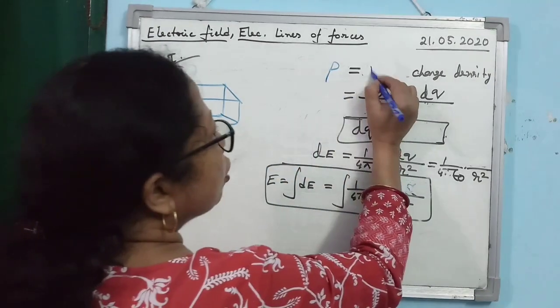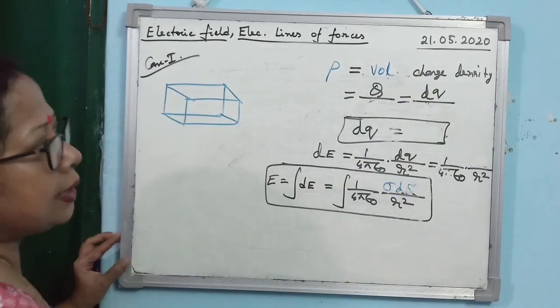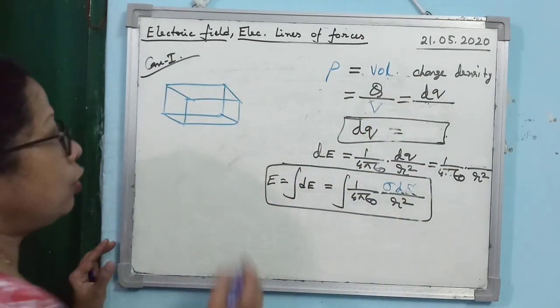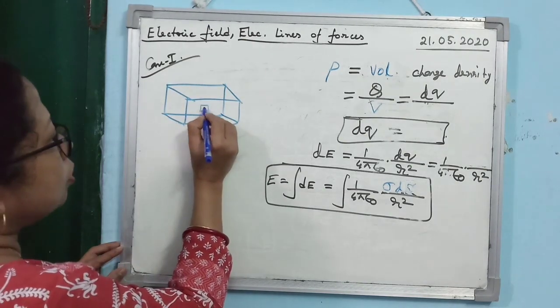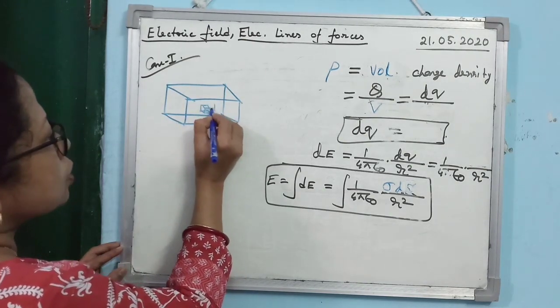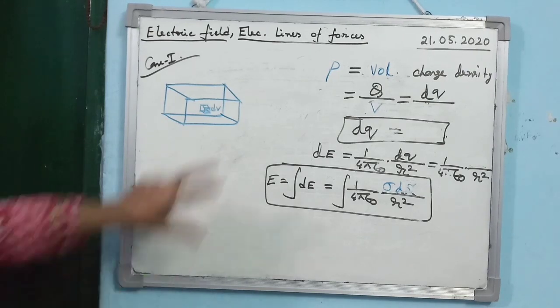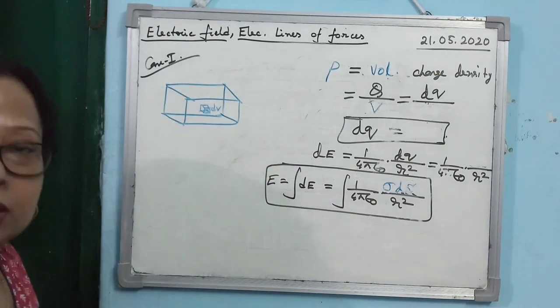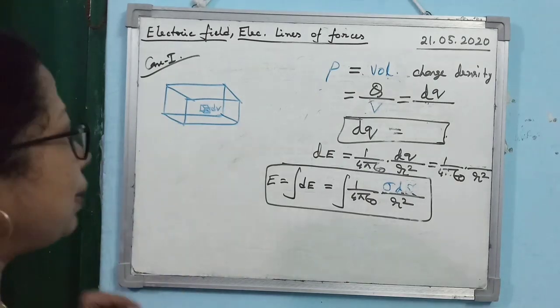Is that clear? So, rho is the volume charge density, and what is volume charge density? Charge per unit volume. So, in this case, you just choose a small volume dV within the entire volume distribution. This is also known as space distribution, because you know space has 3 dimensions.